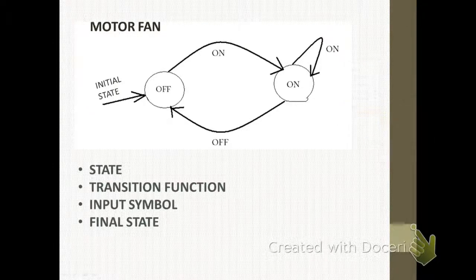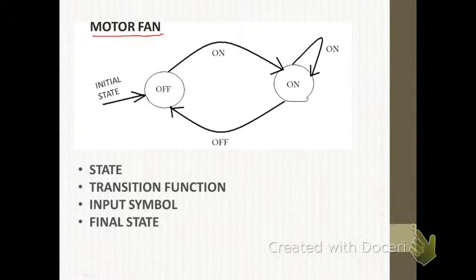Let me get the pointer. Yes. Let me introduce you to the finite automata using the example of a motor fan. You know, a motor fan is initially in the state off, and when we turn on the fan, it turns on, and when we turn off the fan in the on state, it turns off.